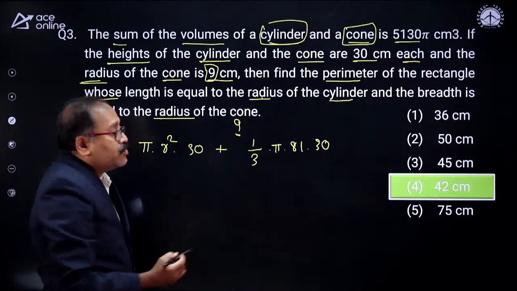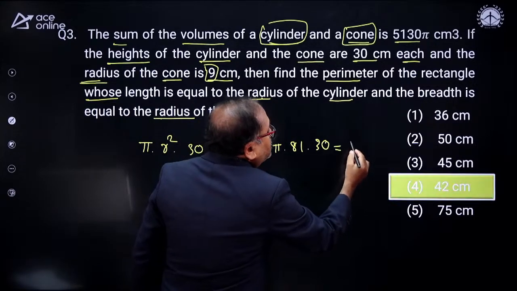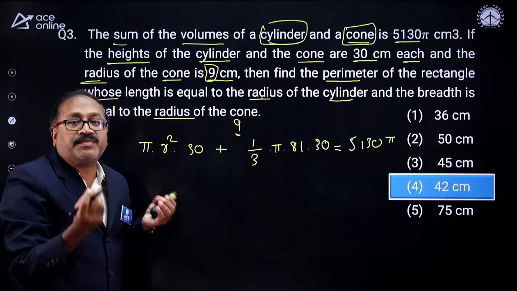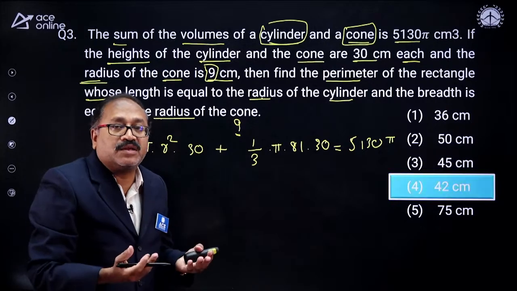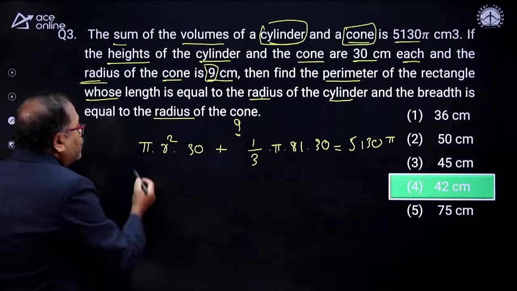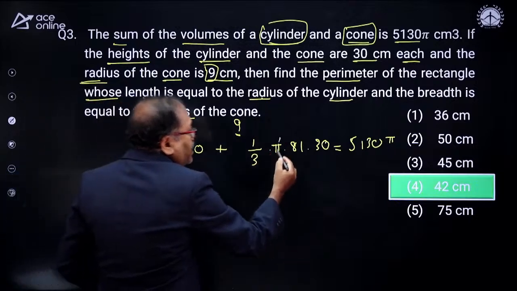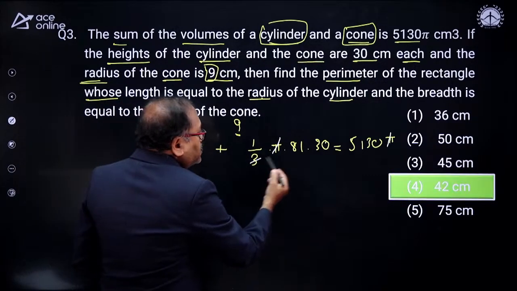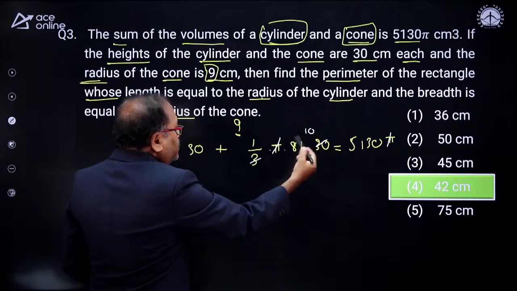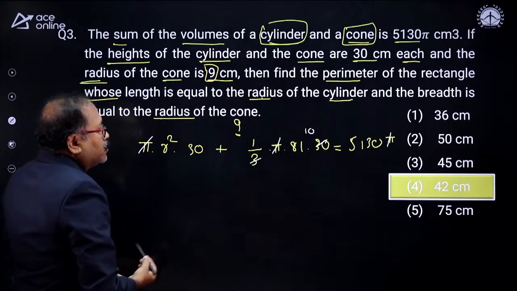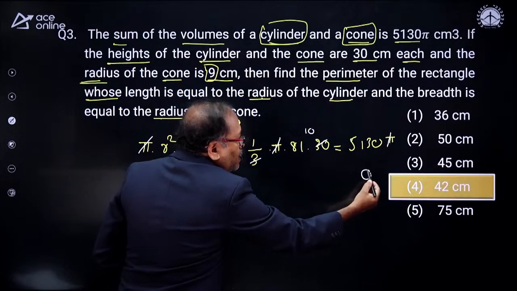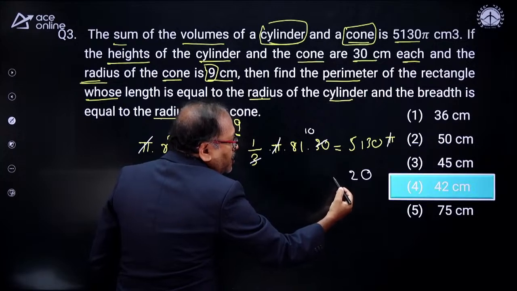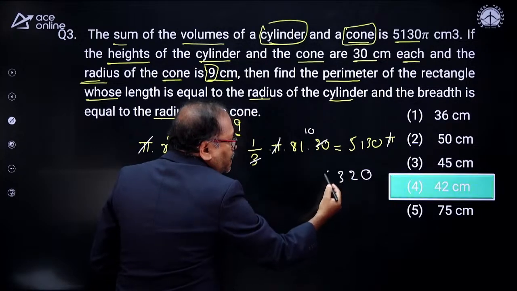This is what the formula is given to us, and its value is 5130 pi. I simply copied what is given. Now I will think what I need to do. The pi will get common, so this pi and pi will get cancelled over here. The next one, can you notice that this gets cancelled 10 times? So it is 810. So when 810 goes the other side, that's 0, and this is 2, and this is 8. That is 11 minus 8 is 3, and this is 4.